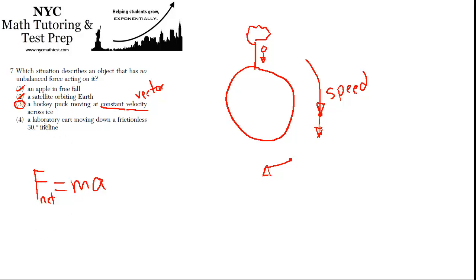And just for completeness, 4, a laboratory cart moving down a frictionless 30-degree incline. So suppose you had an incline like this, and that's 30 degrees, and it's frictionless. So now you've got this cart that's going down. It's going to keep going faster and faster. So even though it's not moving straight down toward the Earth, it is going faster and faster down the incline. And that represents acceleration. That would only happen if there was an unbalanced force. So there's definitely an F net. 3 is the best choice.